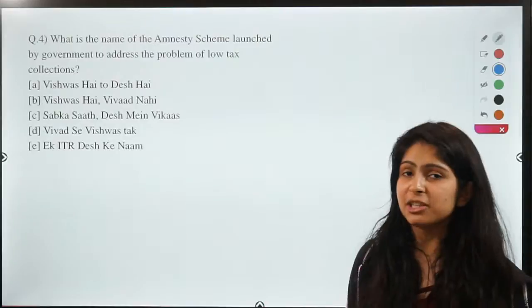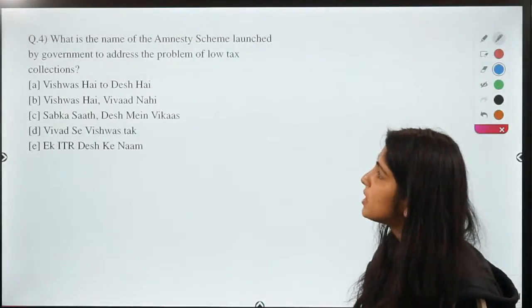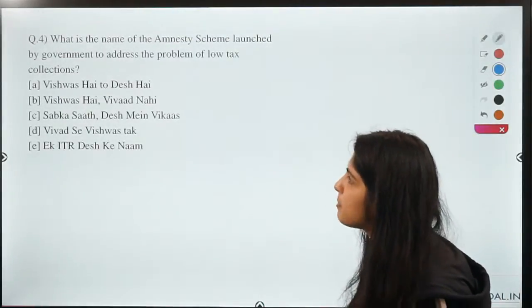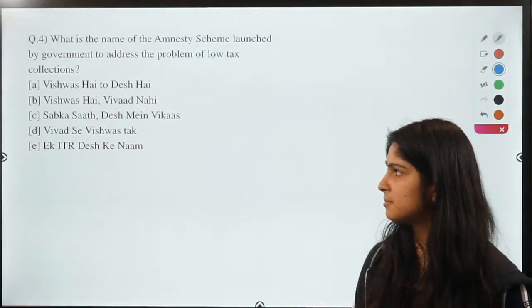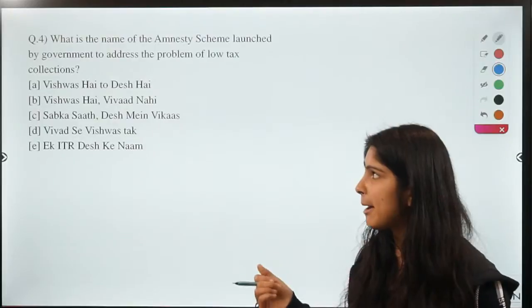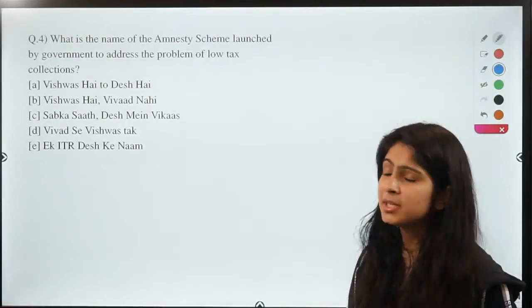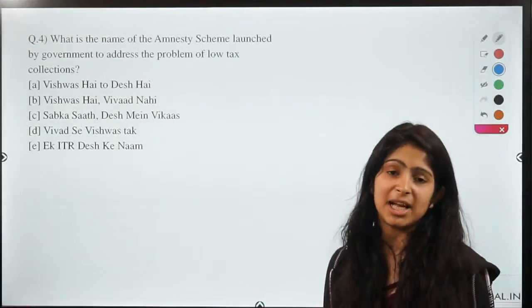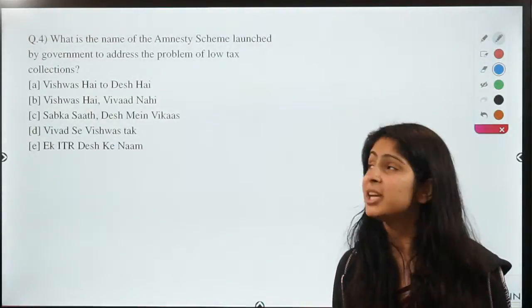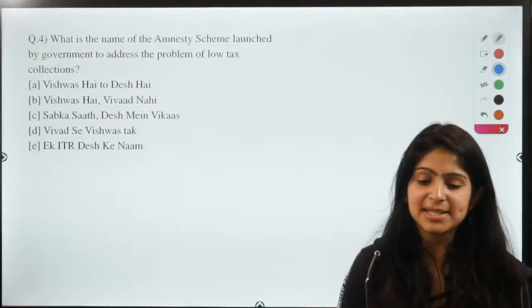So the next question, guys, says, what is the name of the amnesty scheme launched by the government to address the problems of low tax collections? So it is a very recent happening in the Indian taxation structure. The government wants to resolve the problem of less tax collections. That is why it has come up with a scheme in this budget, and you have to tell what is the name of that scheme.